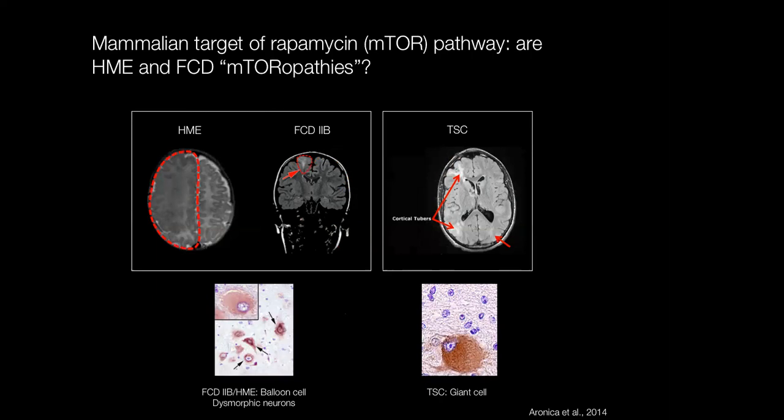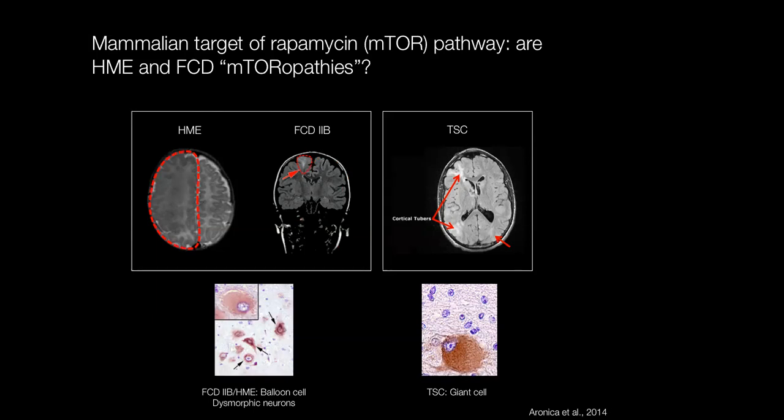In hemimegalencephaly and in some subtypes of focal cortical dysplasia, you see these abnormal cells called balloon cells, which are illustrated in the bottom image. And in TSC, you see essentially the same kind of cell in cortical tubers and in the abnormal brain, which we refer to as a giant cell. So that was one clue that these might have a similar underlying etiology.